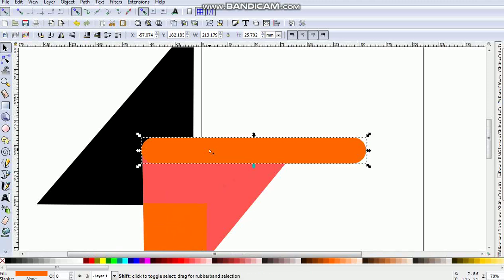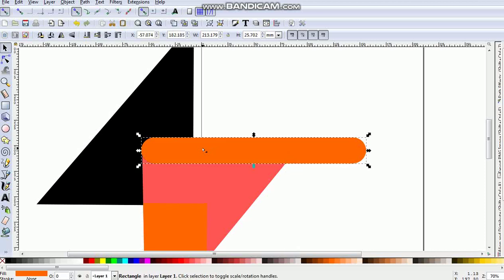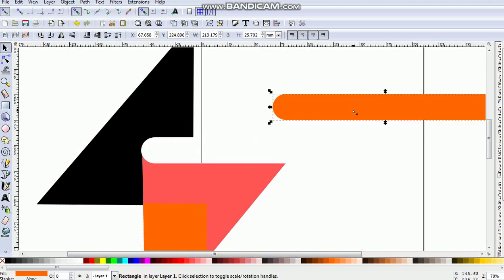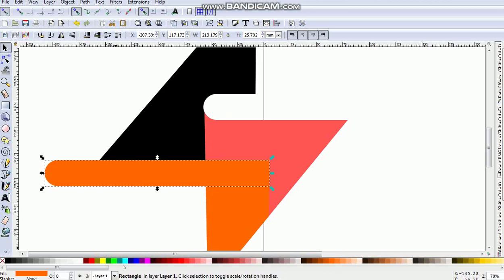I will duplicate this, press shift, click on the pink triangle, and I will just go to path and difference. Again I will do the duplicate, press shift, now click on this black one and path, difference like this. I will place it here. I will just make it some other color. Let's take pink like this.